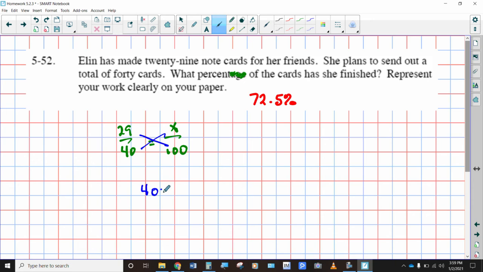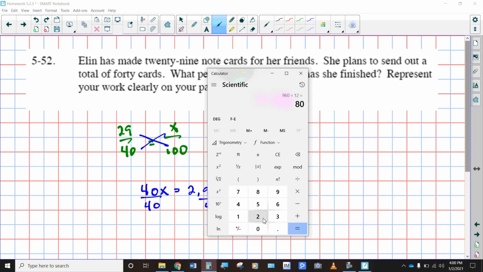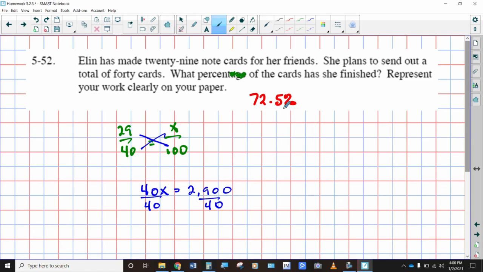Let's say 40 times x is equal to 29 times 100, which is 2,900. And now if we divide that by 40, 40 times something equals 2,900. So 2,900 divided by 40 will tell you what that something is. Let's use our calculator for 2,900 divided by 40, and you get 72.5%.